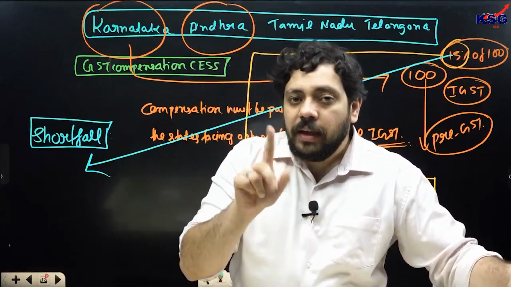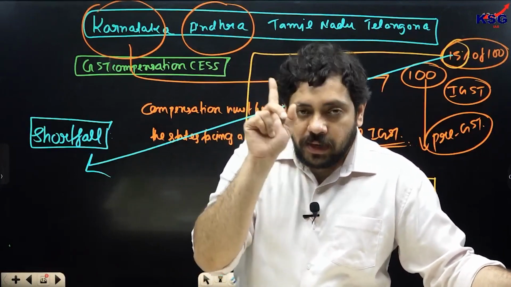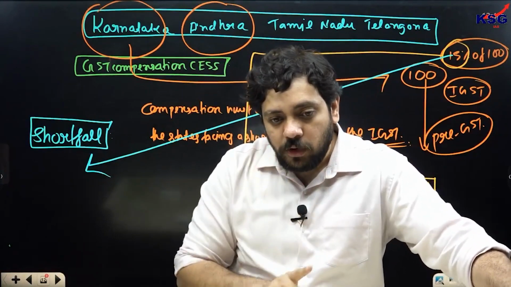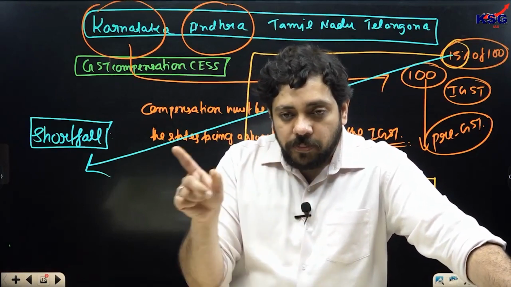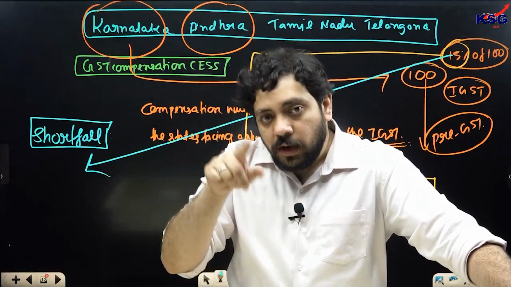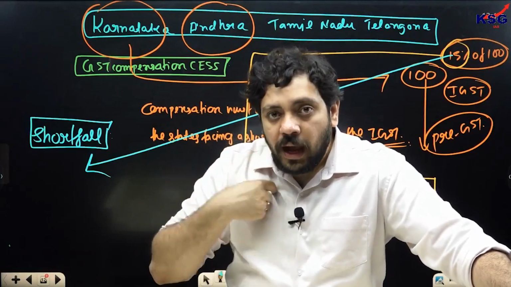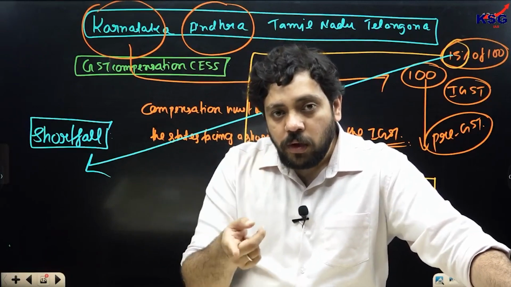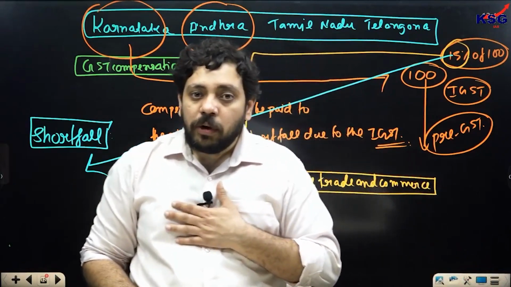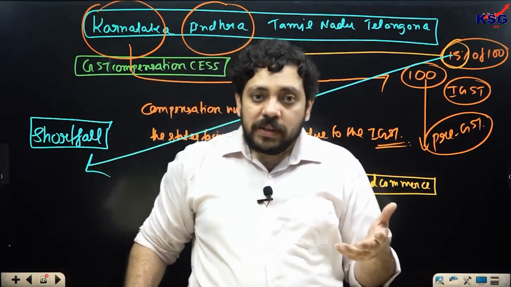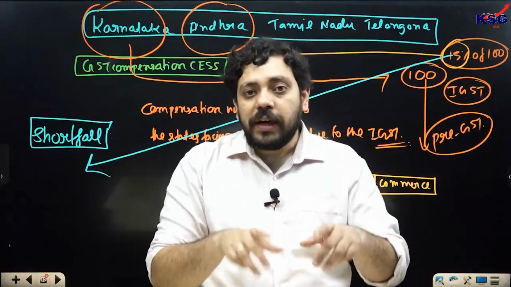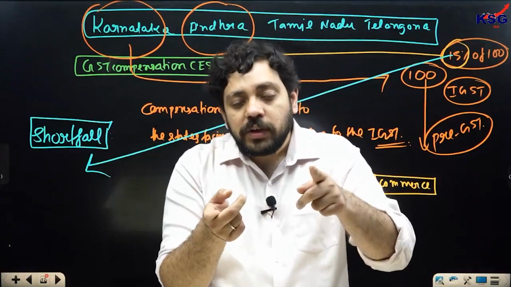ठीक, बात सही है. लेकिन उसके बाद केंद्र सरकार ने यह भी प्रॉमिस किया कि आपकी जो शॉर्टफॉल है ना, मतलब आप 100 रुपए कमाते थे, used to earn 15 rupees, and because of the GST you are not earning 15 rupees which were earned by you in interstate trade and commerce. हम लोग उसकी भरपाई करेंगे, हम आपको 15 रुपए अपने आप देंगे निकाल के, right? So the union government promised to give compensation to the state of Karnataka for the shortfalls that it is receiving because of the implementation of the GST regime.